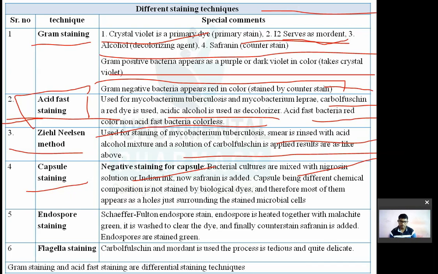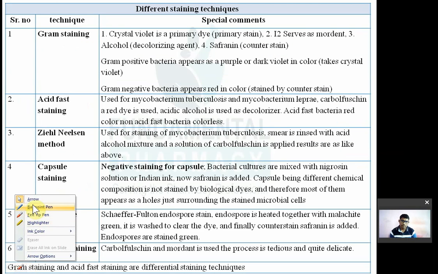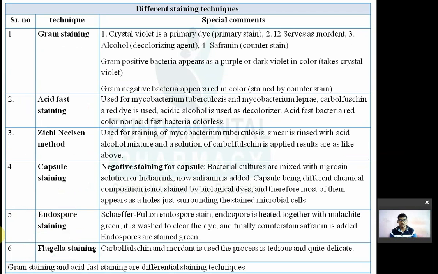Now next one is the endospore. You have to be a little bit cautious, a little bit serious, because you have only 4 months and you have to cover a lot of syllabus. Now next one is endospore staining. For endospores there is a special staining known as Schaeffer-Fulton endospore stain. A question has come on this. They will not give the term endospore there; they will only say Schaeffer-Fulton stain is used in the following type of staining technique: endospore stain.